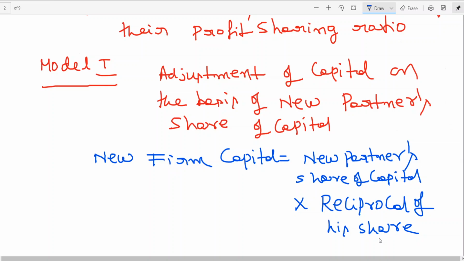Is this clear? New partner's share of capital into reciprocal of his share.